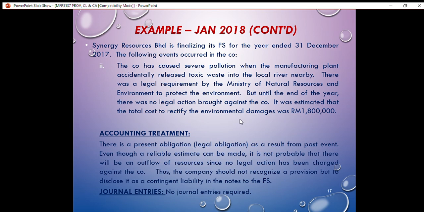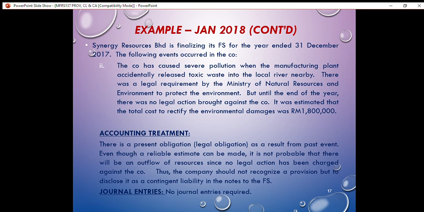The third question that we need to ask is, can the amount of obligation be estimated reliably or not? Yes, we can estimate the amount of obligation reliably. That is RM1.8 million. So for this situation, the second condition is not met.